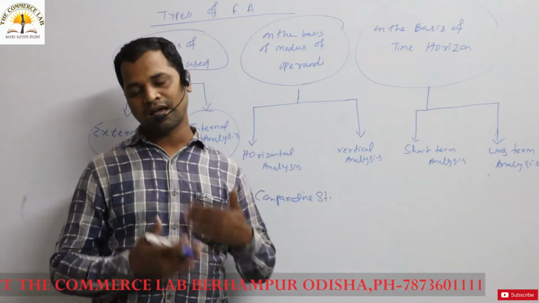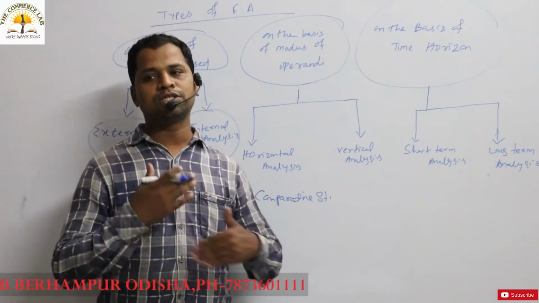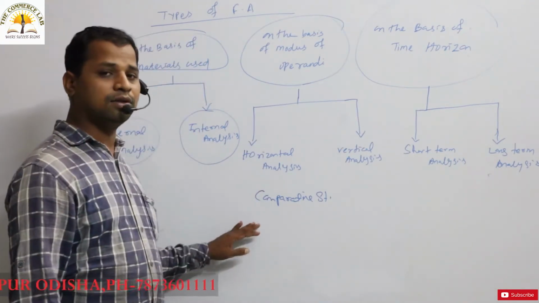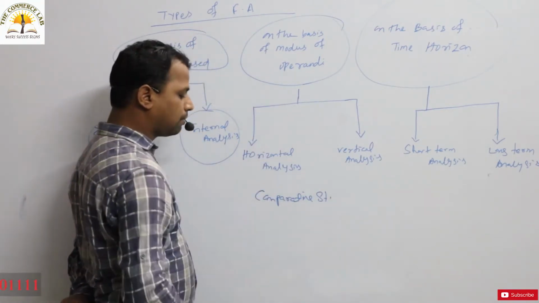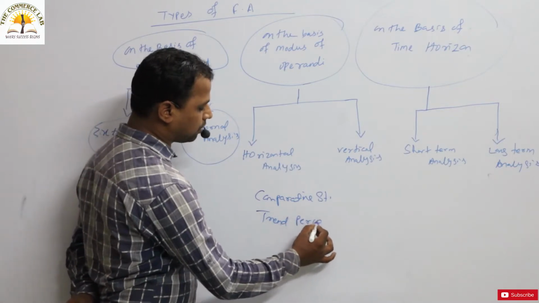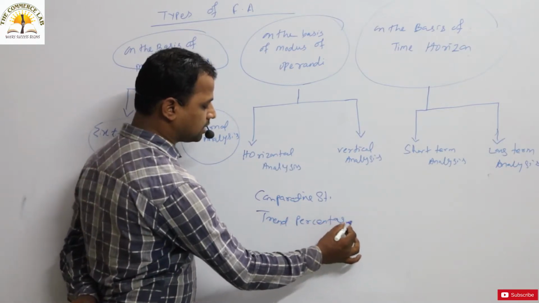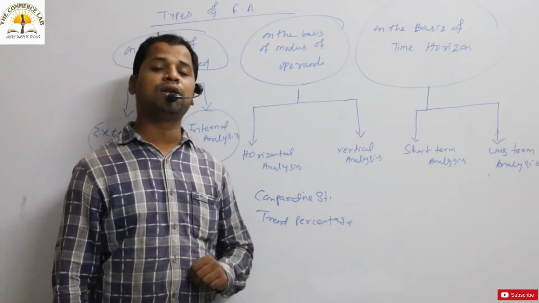You have to compare the position of the organization in various periods. That is under the horizontal analysis. The comparative statement is a kind of tool used, and trend percentage is another tool that is used for the comparative analysis, that is trend percentage. So these are the tools which are used under the horizontal analysis.